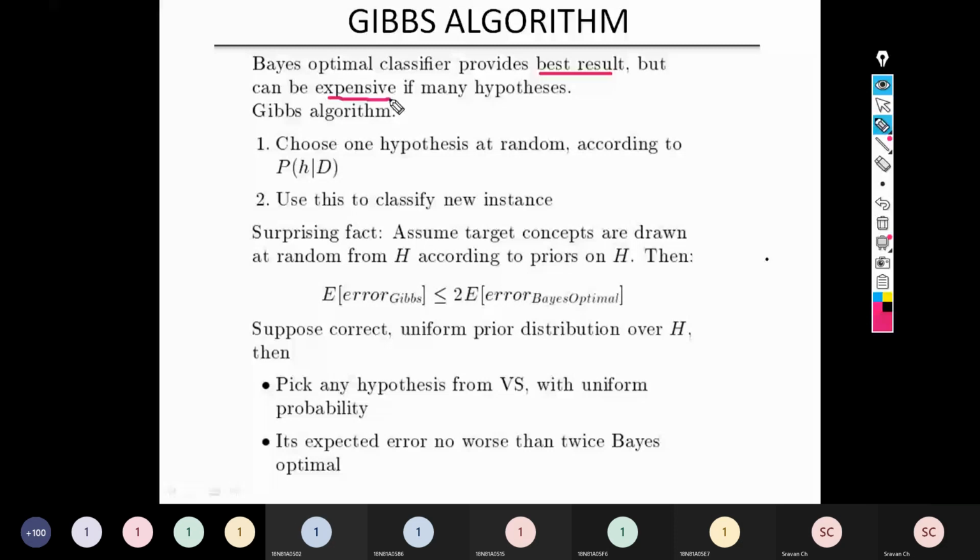But if you observe, friends, in the very first line it is mentioned that the Bayes optimal classifier provides you the best results. So the Gibbs algorithm, without any doubt, is less optimal, meaning it is less effective when compared to the Bayes optimal classifier.